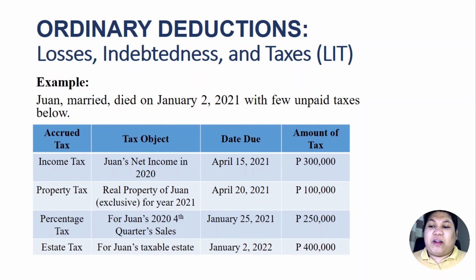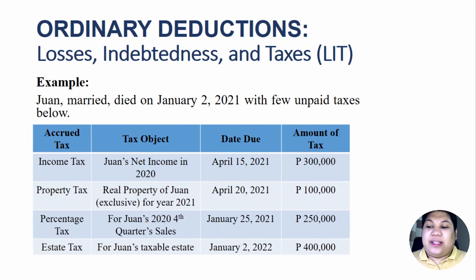Next, we have property tax. And this real property tax of Juan, which is an exclusive property, by the way, this tax is for the year 2021. And Juan died on January 2, 2021. Therefore, this tax could not be deducted. The property tax should be accrued and unpaid prior to his death. Okay? But since this is for the year 2021 onwards, current, non-deductible.